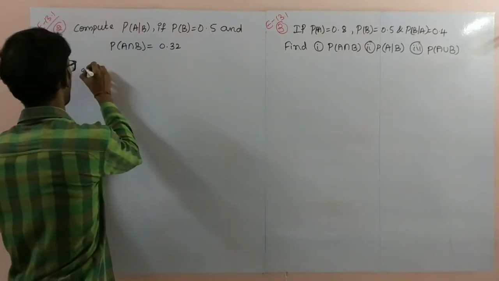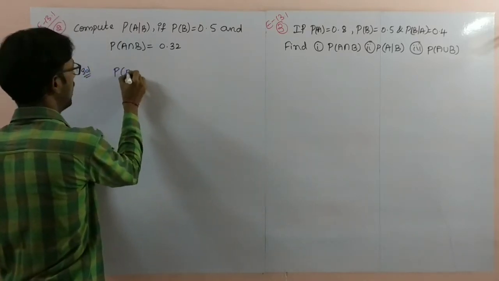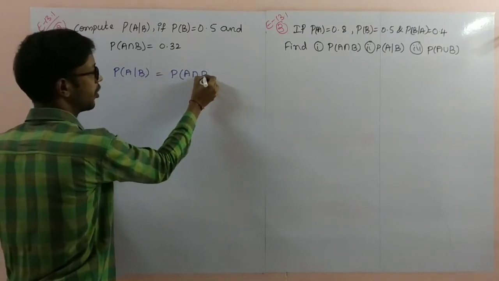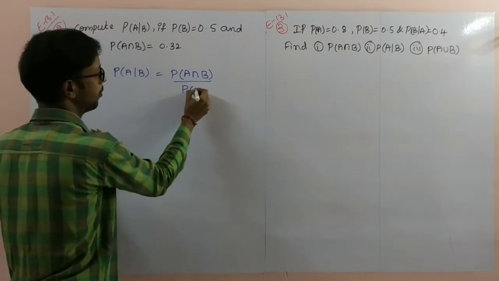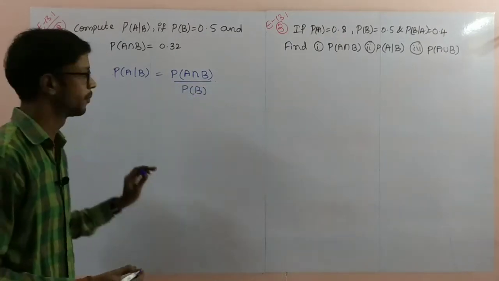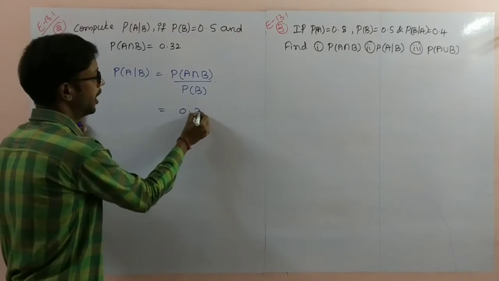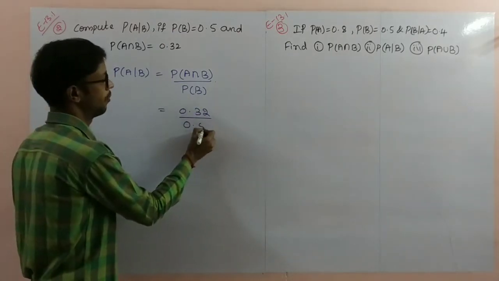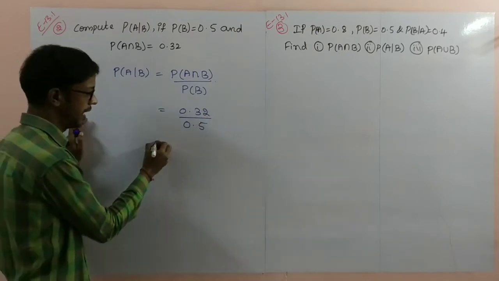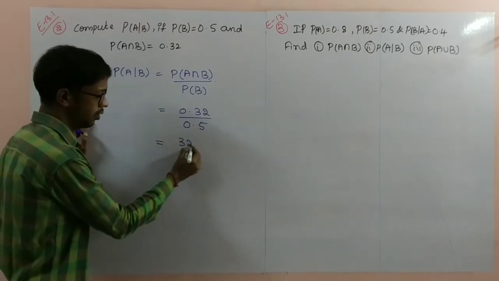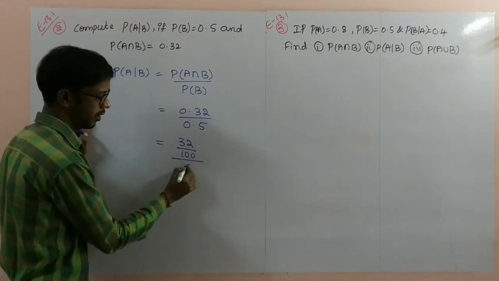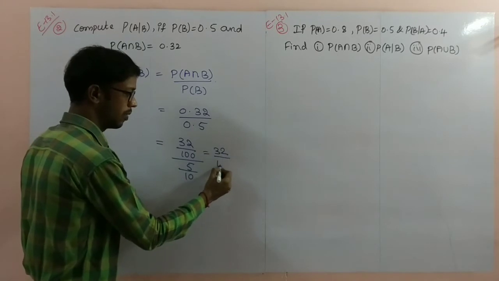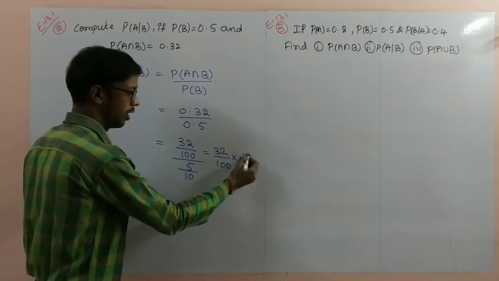Solution: probability of A by B is equal to probability of A intersection B by probability of B. That is equal to 0.32 by 0.5. Simplifying, 32 by 100 divided by 5 by 10 is equal to 32 by 100 into 10 by 5.